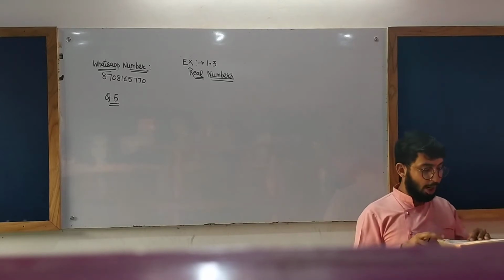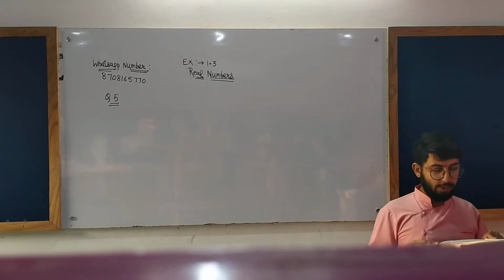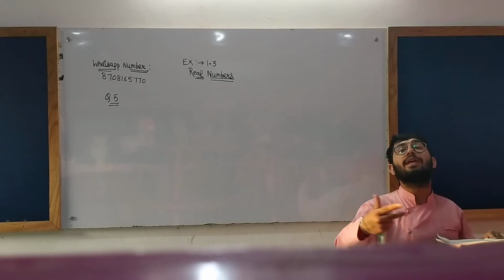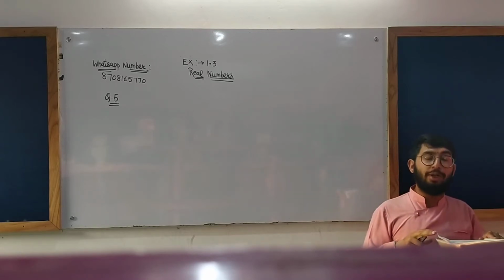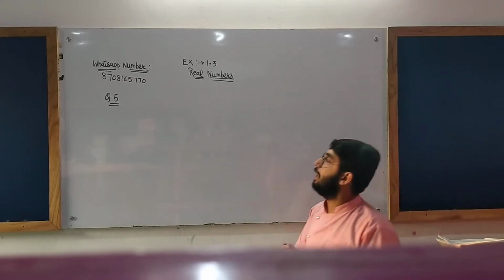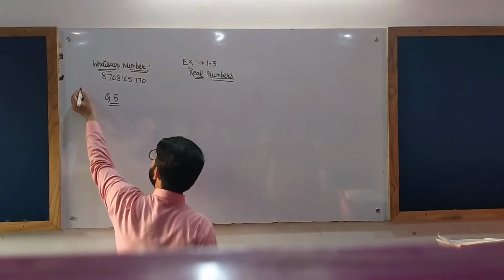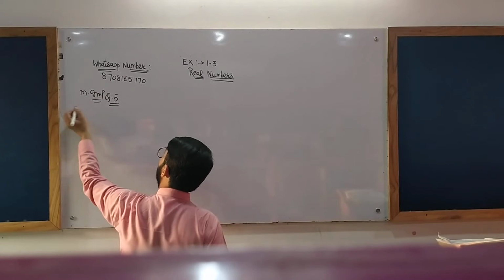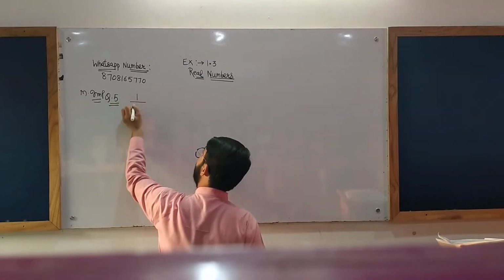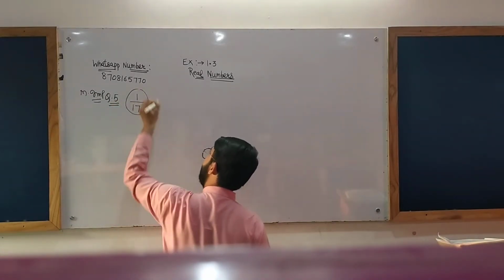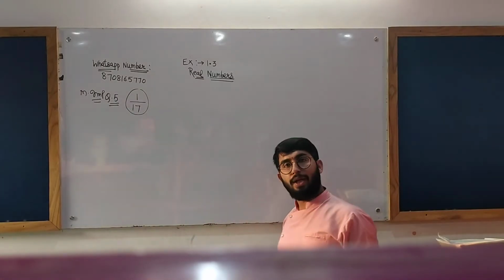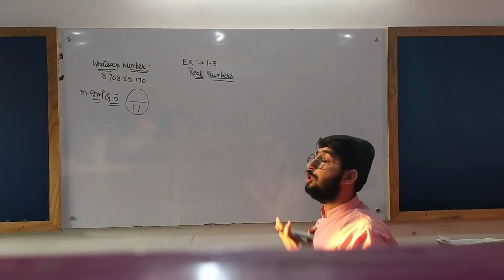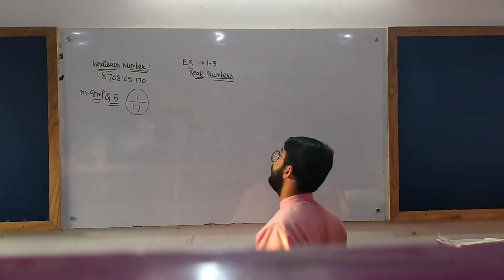Okay, we have to do what? We have to do division. We have to tell how many digits will be there in the repeating block of 1 by 17. This is the most important question we are learning. So listen carefully. We have to do division for the number 1 by 17. From question number 1 we know how to do the division. Let us do the division now.